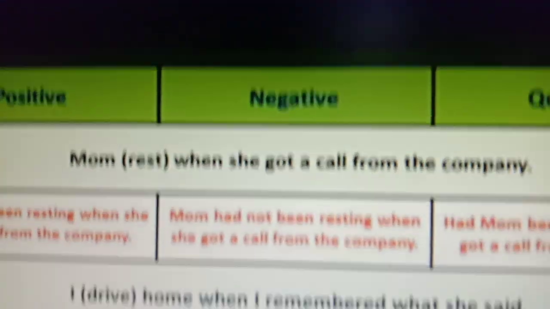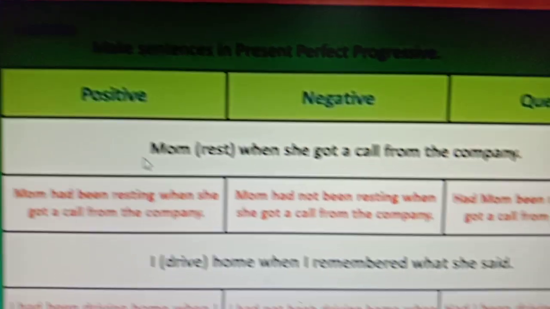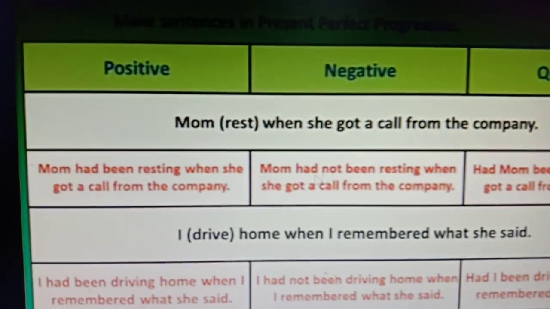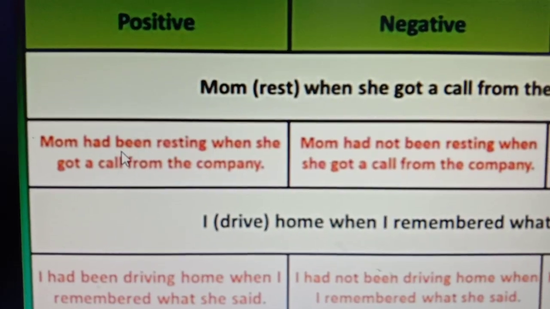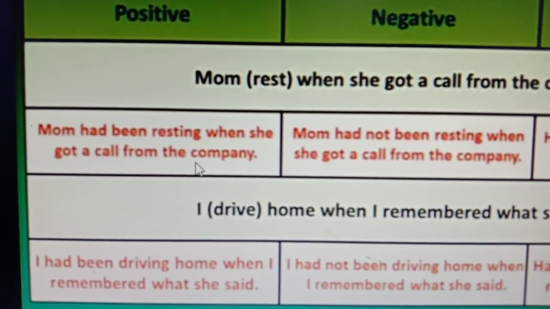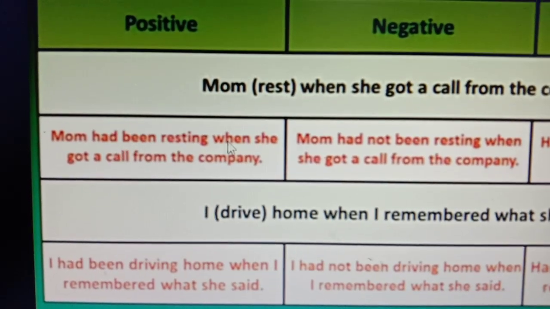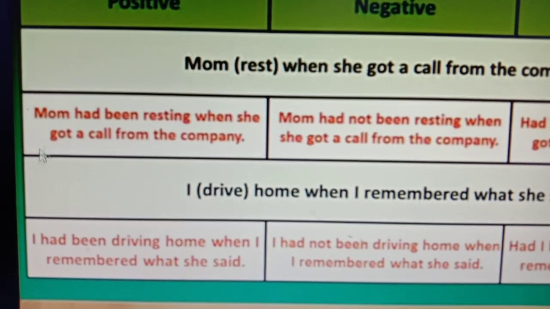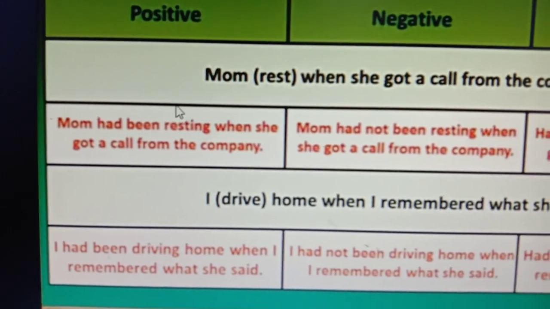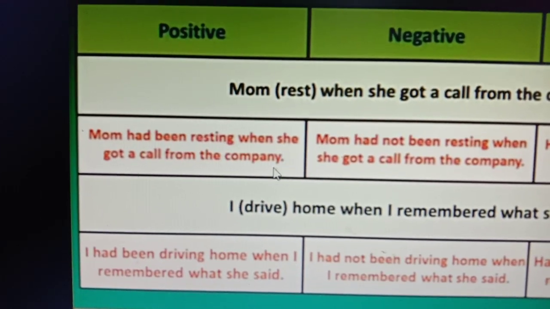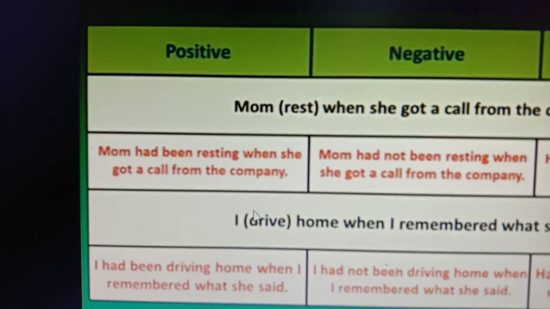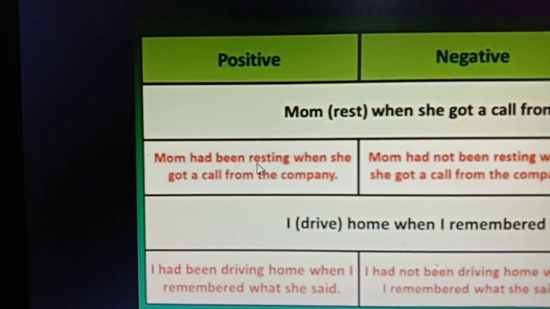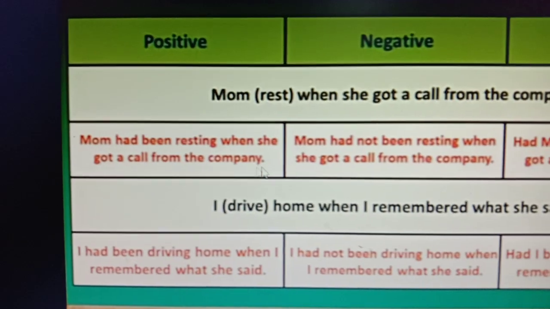Now another 2 sentences. First of all there is, mom rest when she got a call from the company. So the positive sentence will be, mom had been resting when she got a call from the company. You can see there are 2 actions. First, mom had been resting is the first action and the later action is she got a call from the company. So there would always be 2 actions, and if the first action indicates an ongoing action, that will be the past perfect continuous tense. So the sentence will be, mom had been resting when she got a call from the company.